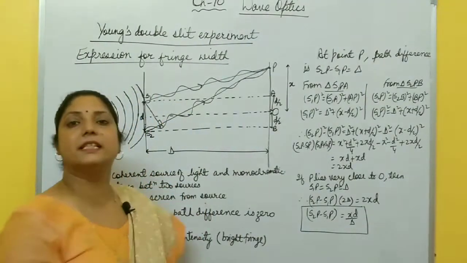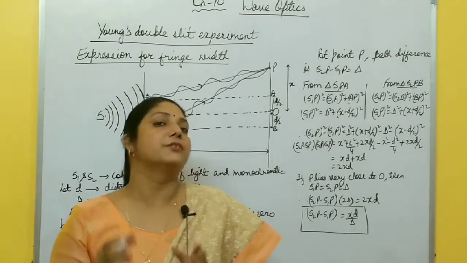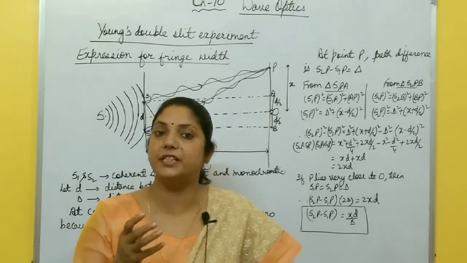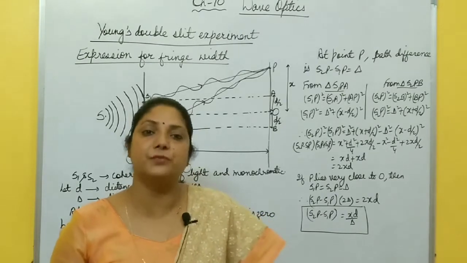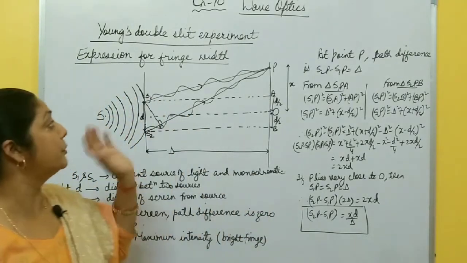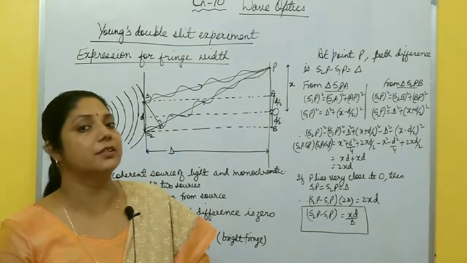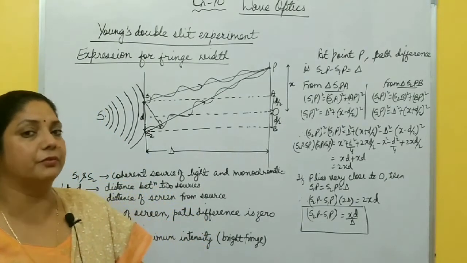Now, Young's double slit experiment. Young was the first scientist who demonstrated experimentally the interference of light. Huygens just proposed the wave theory of light, but Young proved experimentally the interference of light, or wave theory of light.